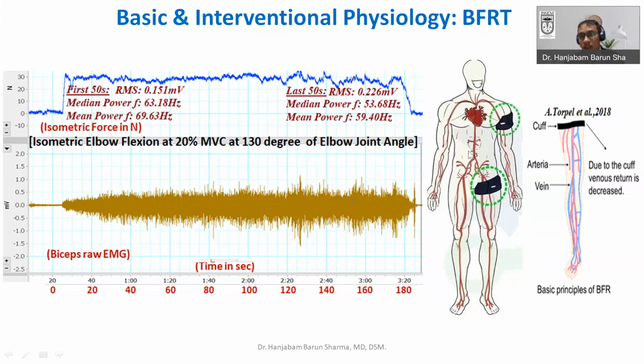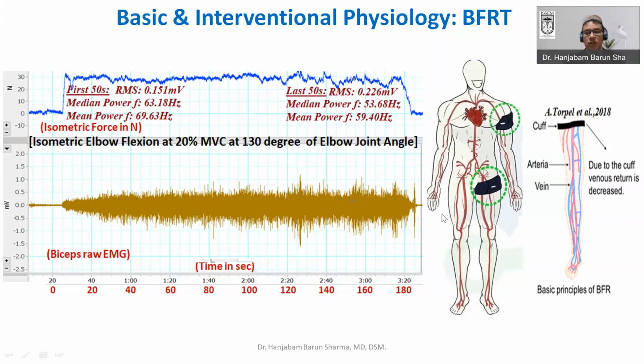So by utilizing this fatigue, you may force the type 2 fibers to be recruited, because we already know from the Henneman size principle, the orderly recruitment principle, that type 2 fibers only come into recruitment when the load is very high, or the frequency or angular velocity of the movement is very high. So if the force is low, or the velocity is low, but you want to recruit type 2 fibers, how can you do it? You can do it by artificially inducing fatigue.